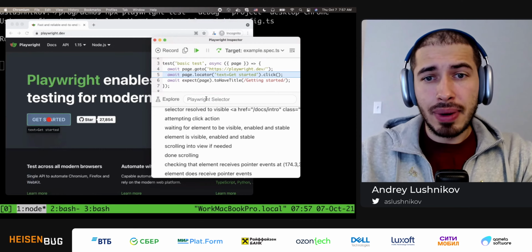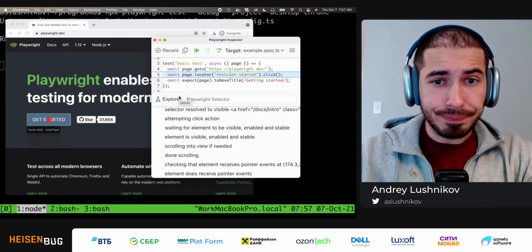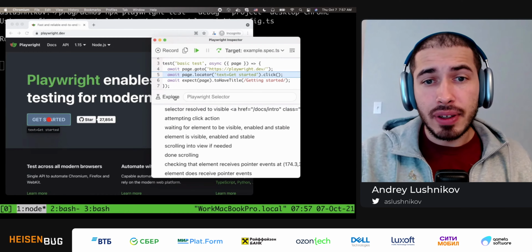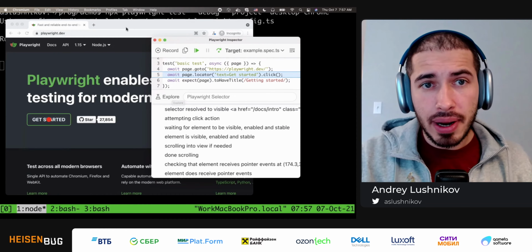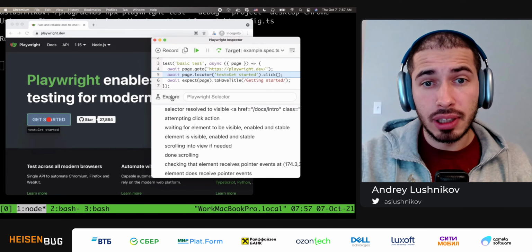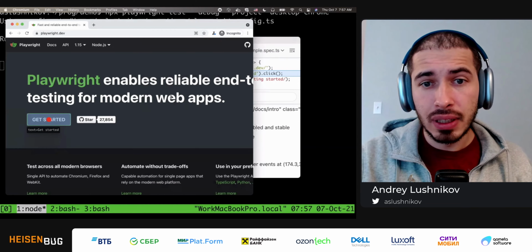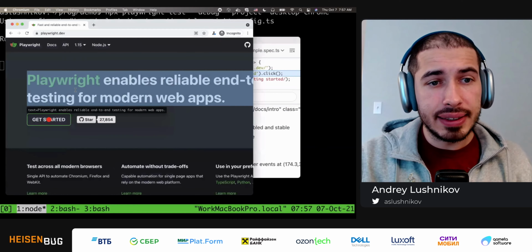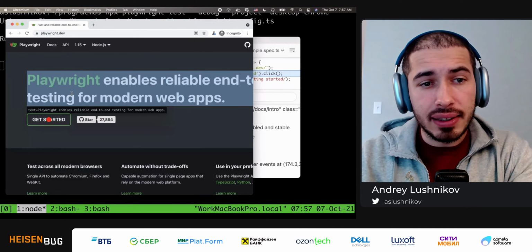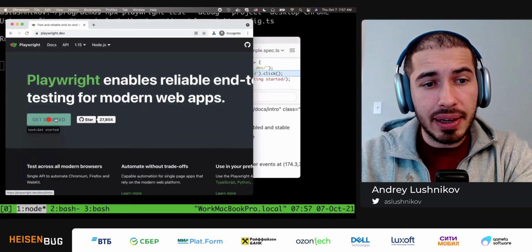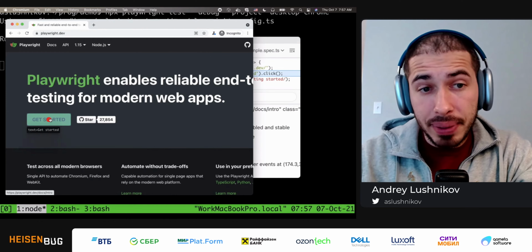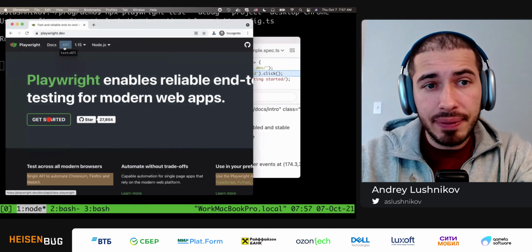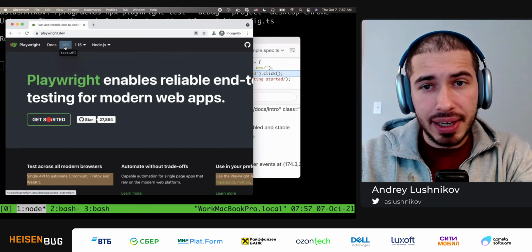So this is cool, but I want to show you this Explore button. It's actually my favorite. So when I click this Explore button, my Chrome window will pop up. So let me do this. Bam. Now, as I hover over the different elements on the page, I can see there is a small text on the black background under my cursor. For example, here is text=Get started. And this is the selector that I can pick. So I can hover over this API, for example, and it says text=API.